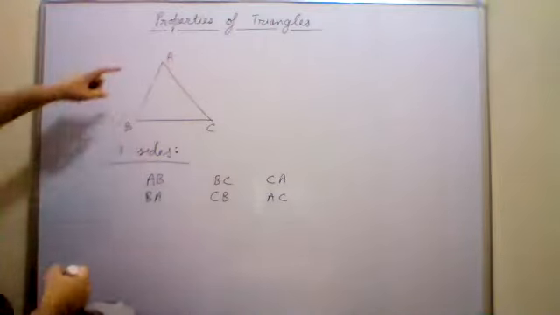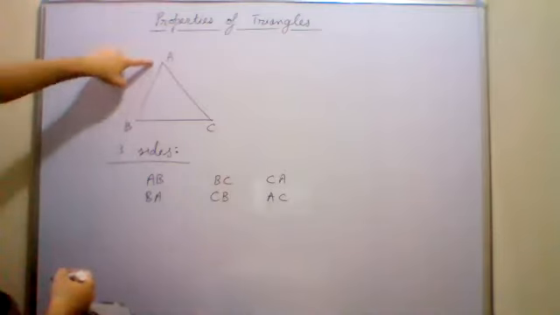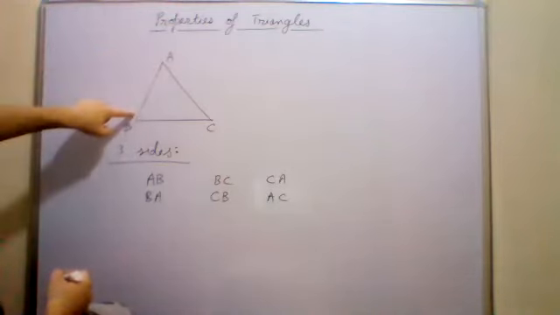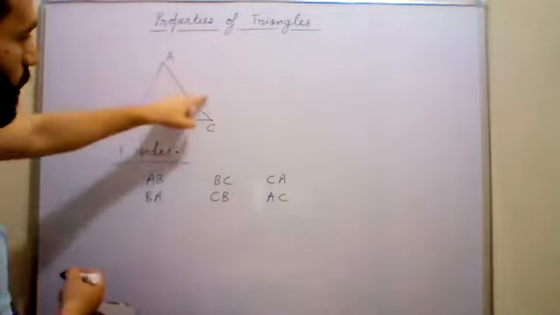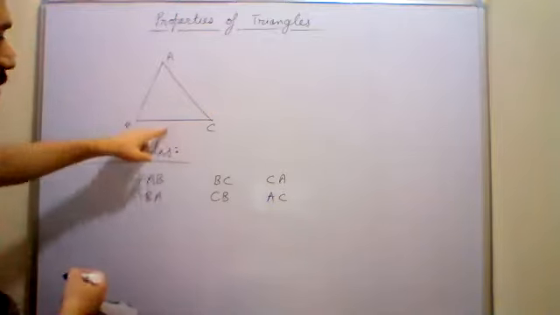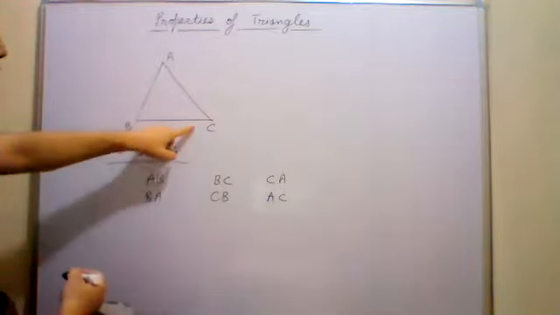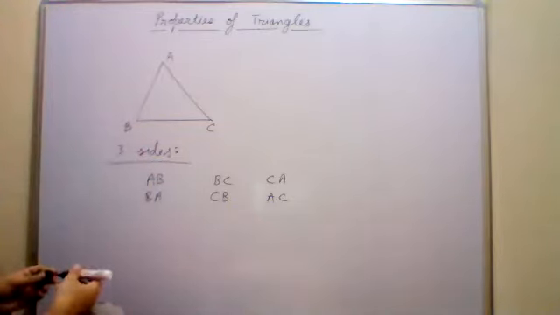This is known as a side. AB. This thing is the side of the triangle. AB, ये जो length है. This is AC. This side is your AC side. And this is BC. This is the third side of the triangle, BC. So these are the three sides of the triangle.